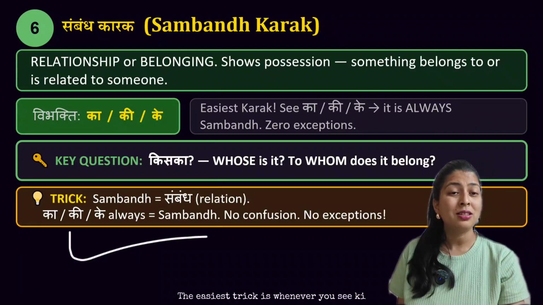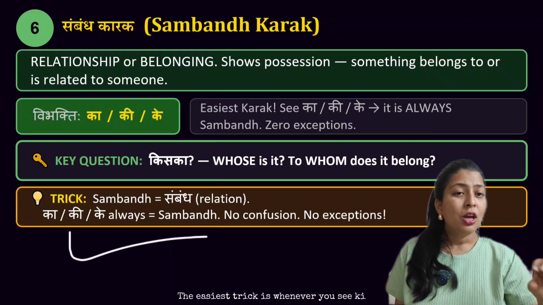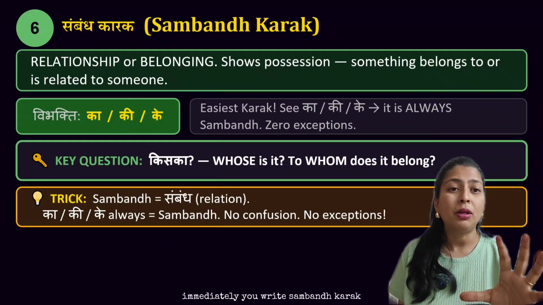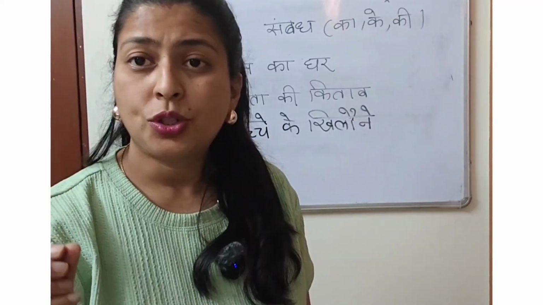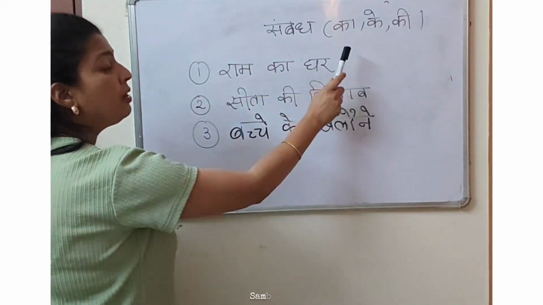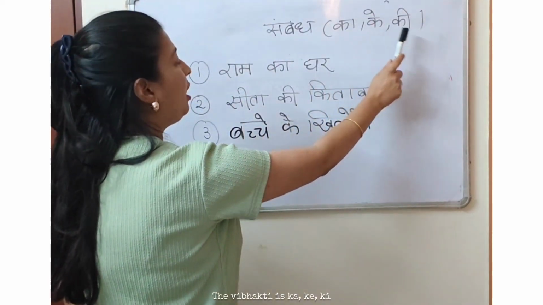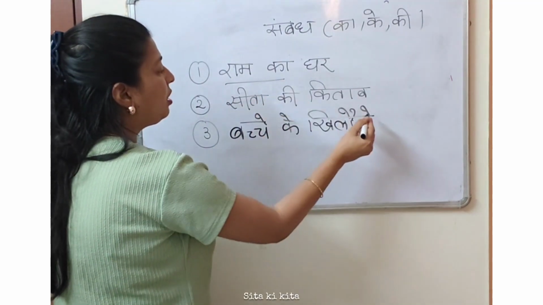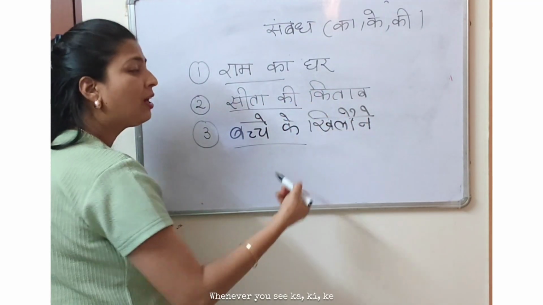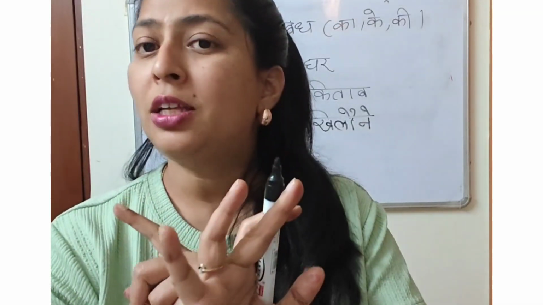The easiest memory trick is whenever you see ki, immediately you write sambandh karak, because there is zero exception in this karak. So check the example. Sambandh, the vibhakti is ka, ke, ki. Ram ka ghar. So here Ram ka. Sita ki kitab. Whenever you see ka, ki, ke, always write sambandh. Here there is no confusion, no exceptions. Always write it as sambandh karak.